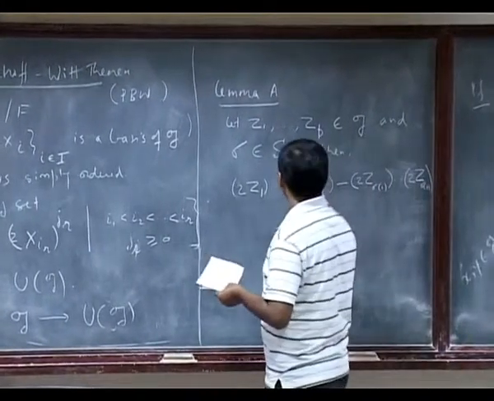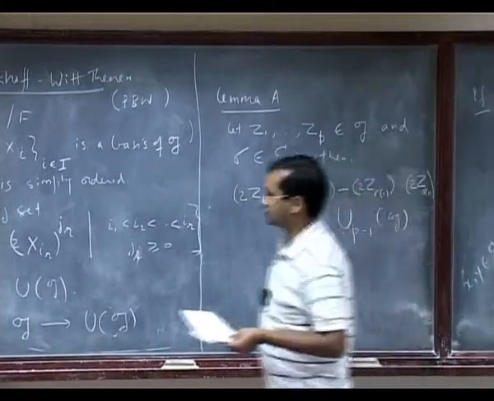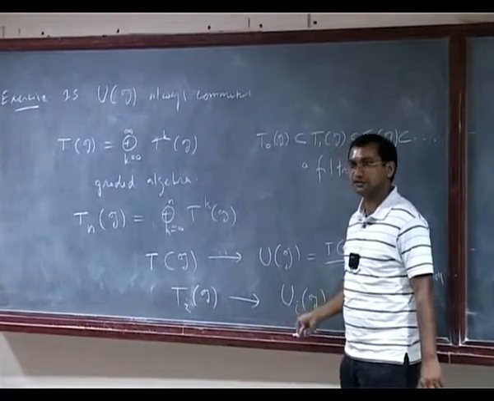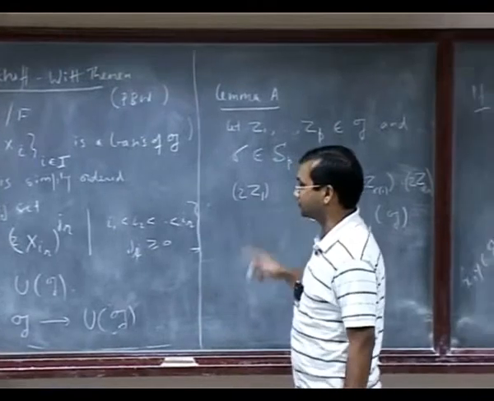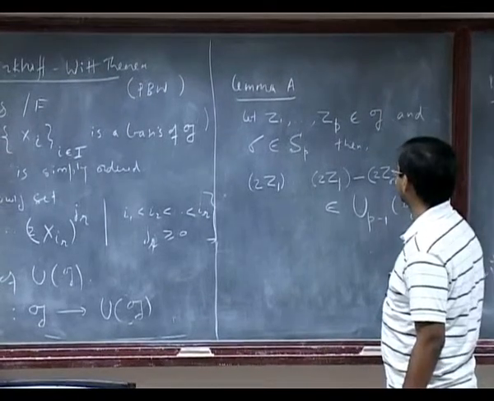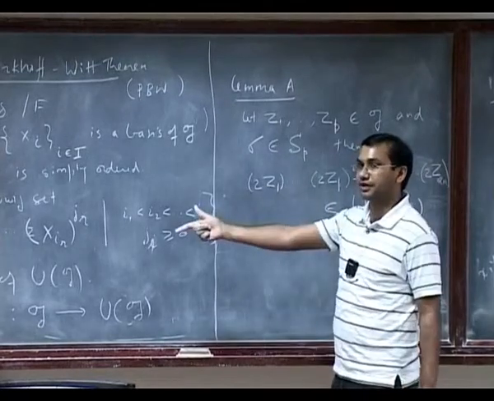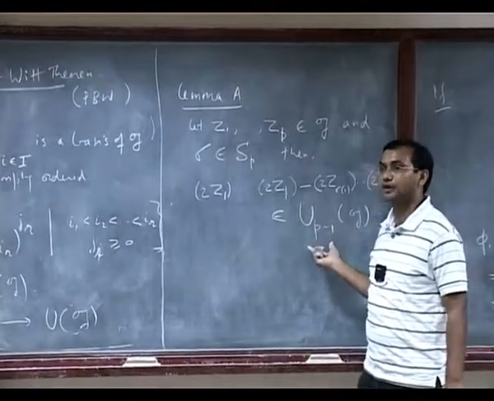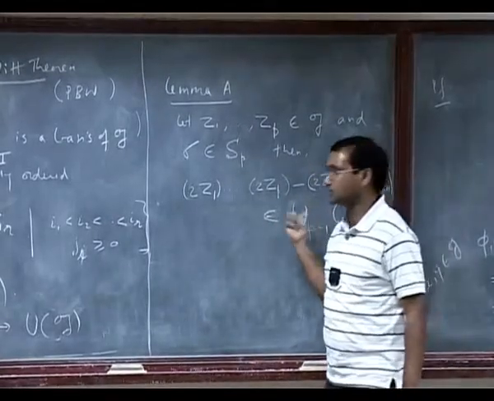This element belongs to U p minus 1 of G, and this Up is the image of T^p G inside UG. It's the filtration here. I'll make use of that filtration several times in the proof. These are products of p elements, so each should naturally be in Up. These two elements individually are in Up, but I am saying that if you subtract, you get something in U p minus 1, where the subtraction is done by taking a permutation and permuting them accordingly.